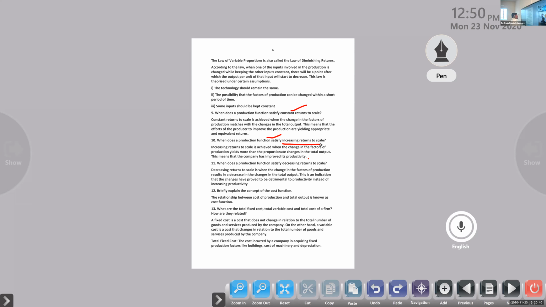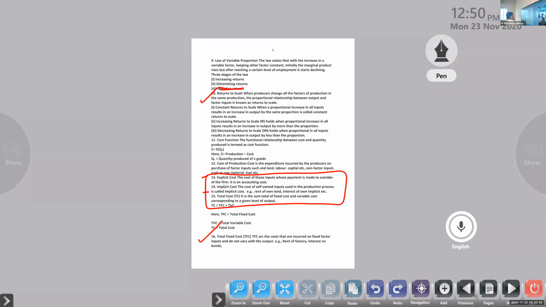Next one, briefly explain the concept of the cost function. The relationship between the cost of production and the total output is known as the cost function. Okay, clear or not? We already learned that in the beginning. The cost function, see here.